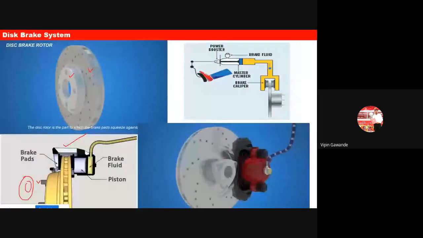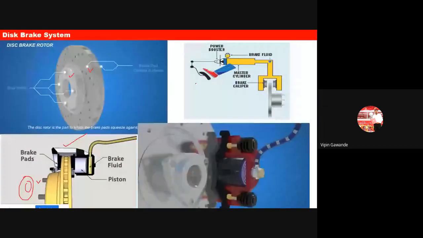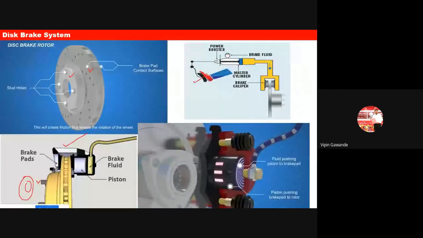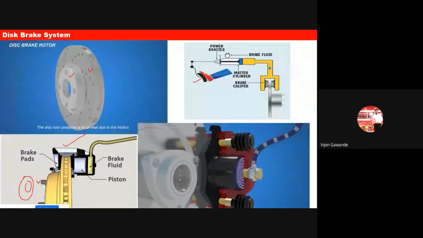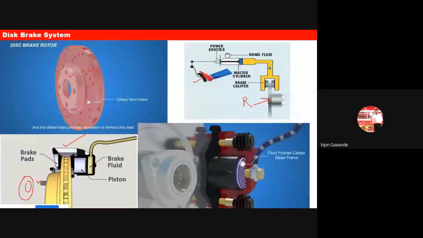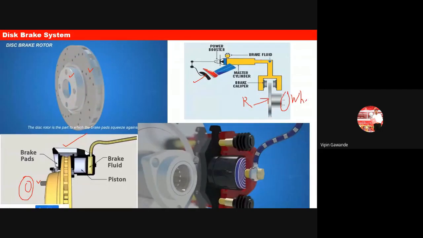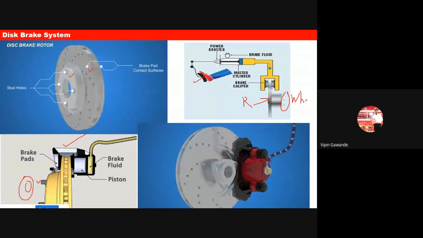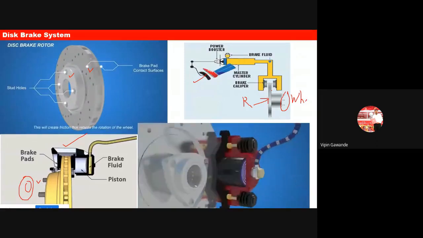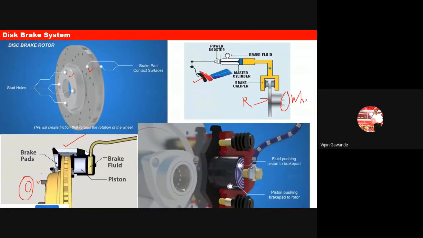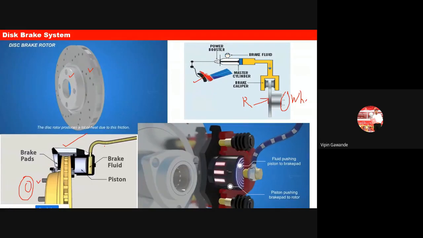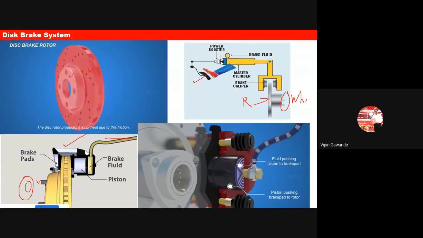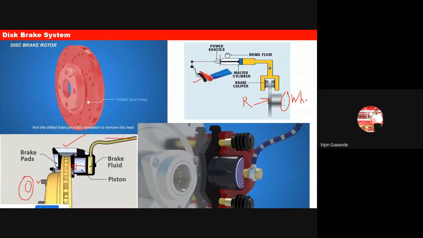You can see here, first check this one. When we are applying the brakes, from the master cylinder, the fluid enters into the cylinder, and here you see this is our rotor. Okay, this is our hub and wheel. Here it is wheel and hub. So when you apply the pressure, see this brake pad, they are coming in contact with the rotor, and it will stop the rotor. Okay, and here in this diagram, you see this fluid is coming and it is pushing this piston forward, and the wheel gets stopped.